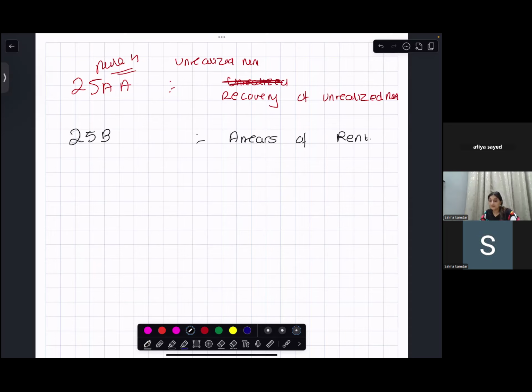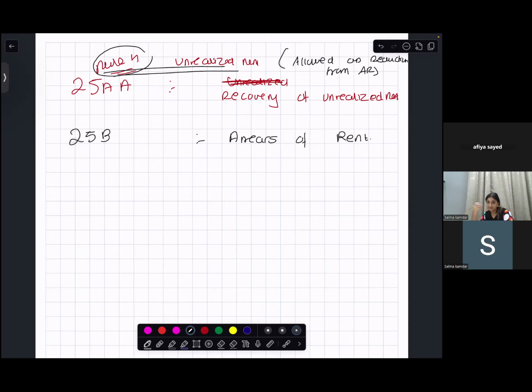Okay. So what is unrealized rent as per rule 4? The rent that is not received. So what will you do? It is due from the tenant, and the tenancy is bona fide. It is allowed as deduction from the actual rent received. But four conditions should be met as per rule 4.